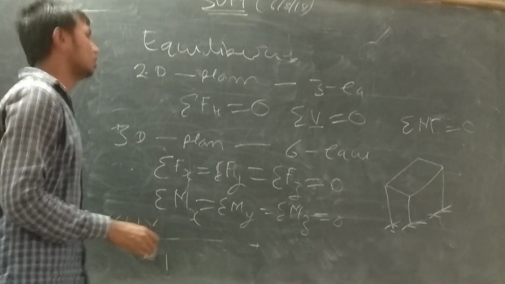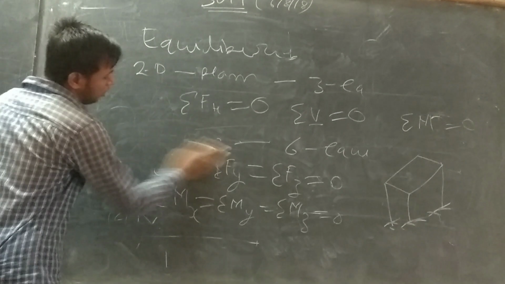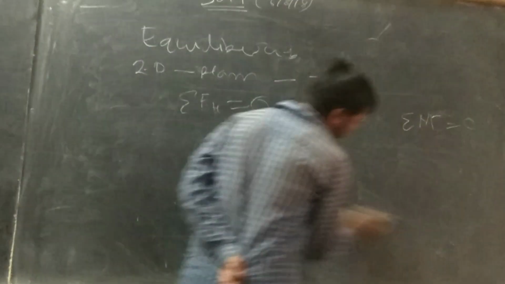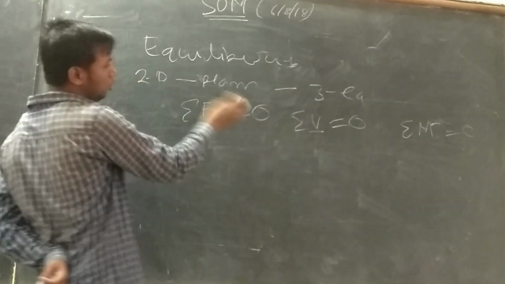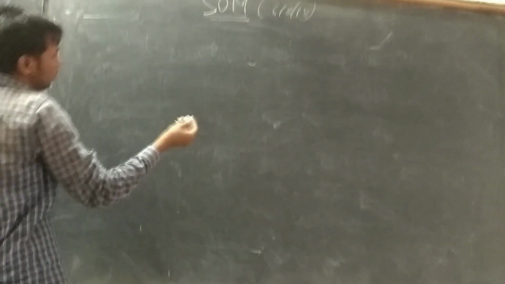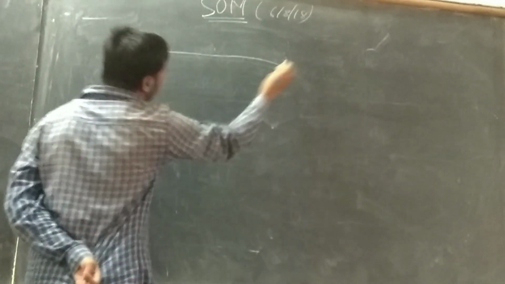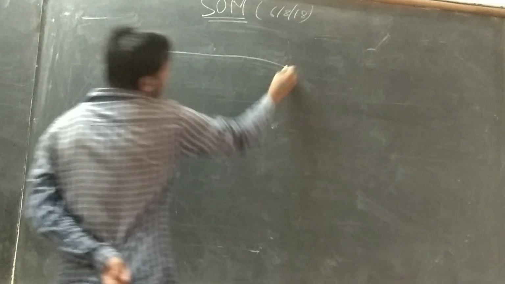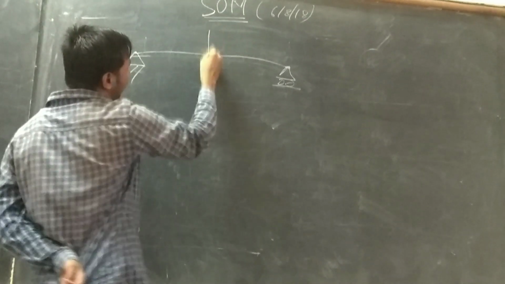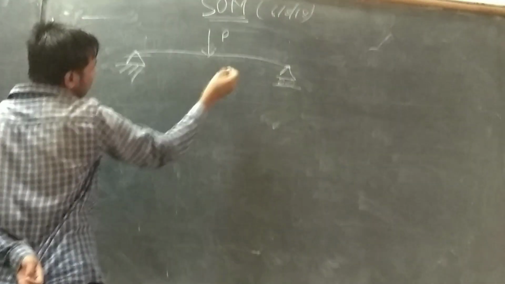That's the basic equilibrium. Now I will discuss the practical use of reaction calculation for a 2D plane. Generally the summation of horizontal forces, vertical forces, and moments is zero. Now I will start calculating the reactions of a simply supported beam. Let's apply a load P at L by 2.